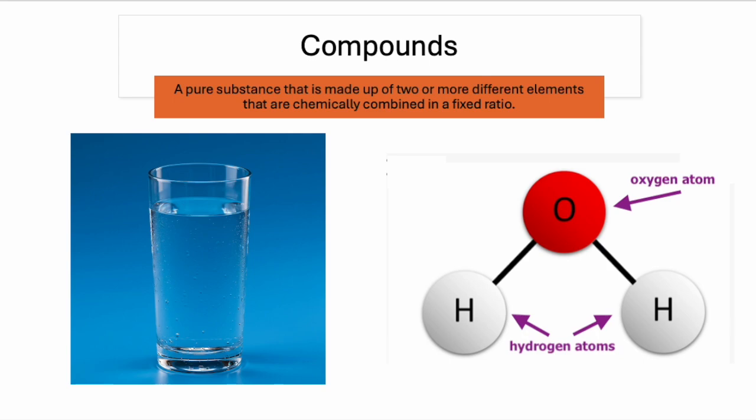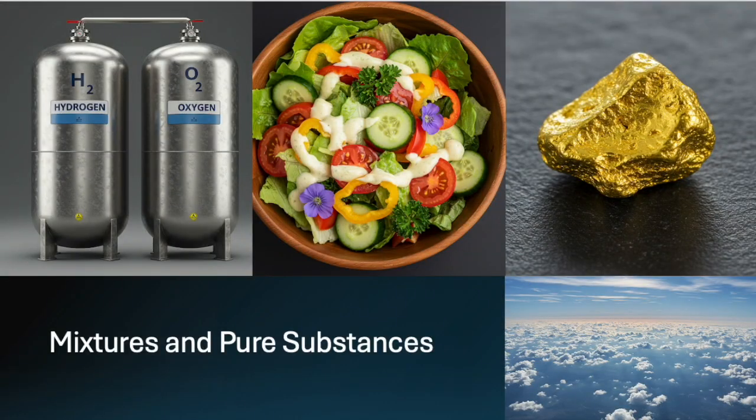So, to recap, a mixture is a substance made up of two or more different types of matter that are physically combined but not chemically combined. A pure substance is a substance that is made up of only one type of matter.